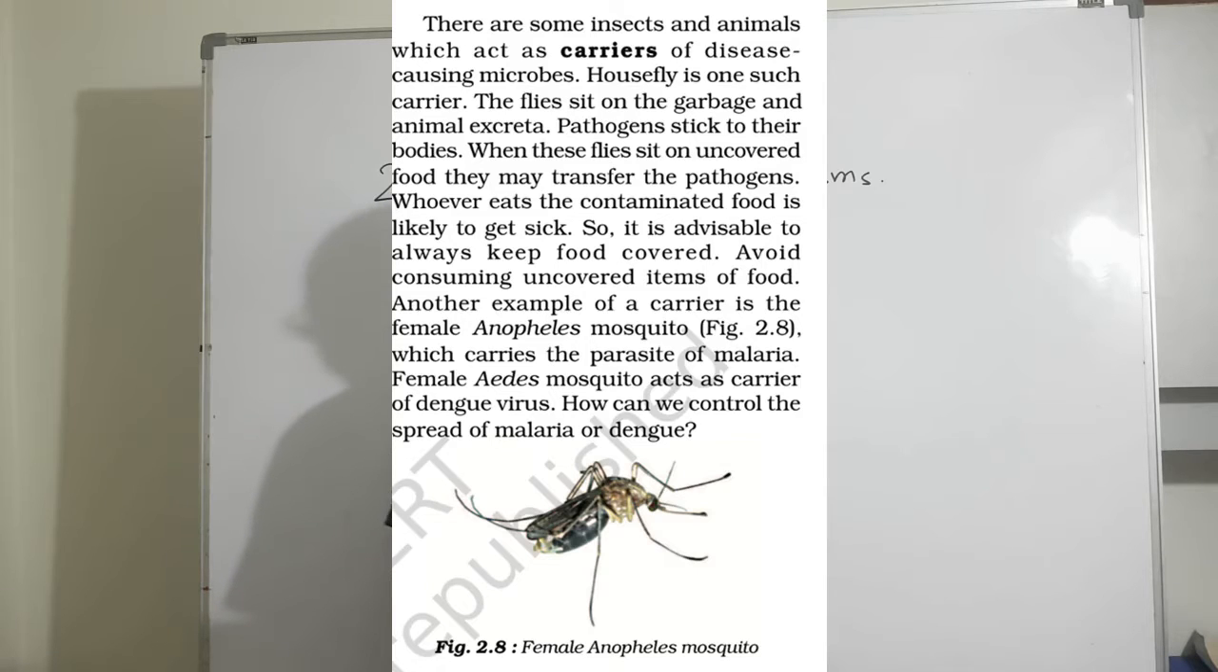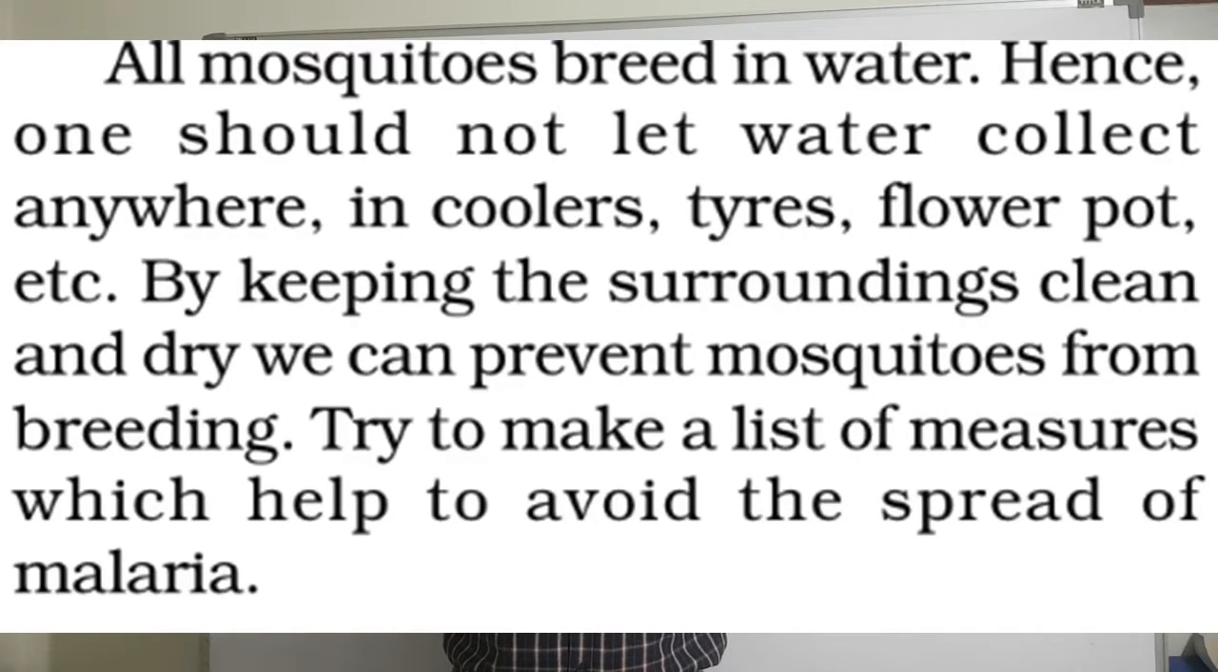Another example of a carrier is the female Anopheles mosquito, which carries the parasite of malaria. The female Aedes mosquito acts as a carrier of dengue virus. How can we control the spread of malaria or dengue? In figure 2.8, you can see the diagram of the female Anopheles mosquito. All mosquitoes breed in water, hence one should not let water collect anywhere, in coolers, tires, flower pots, etc. By keeping the surroundings clean and dry, we can prevent mosquitoes from breeding. Try to make a list of measures which help to avoid the spread of malaria.